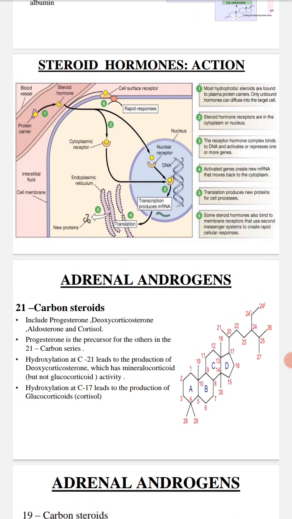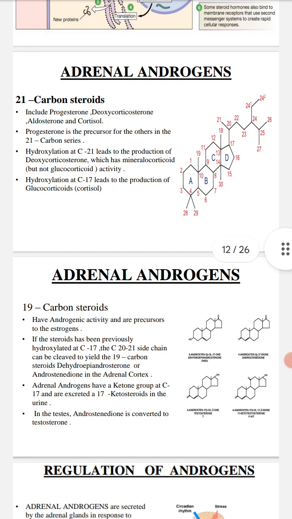Adrenal androgens. 21 carbon steroids include progesterone, deoxycorticosterone, aldosterone, and cortisol. Progesterone is the precursor for the others in the 21 carbon series. Hydroxylation at C21 leads to the production of deoxycorticosterone, which has mineralocorticoid but not glucocorticoid activity. Hydroxylation at C17 leads to the production of glucocorticoid or cortisol.